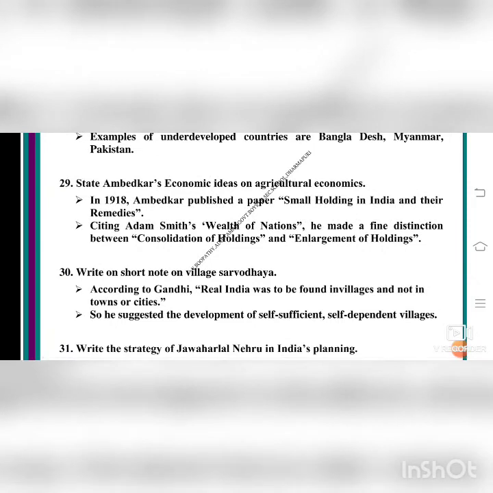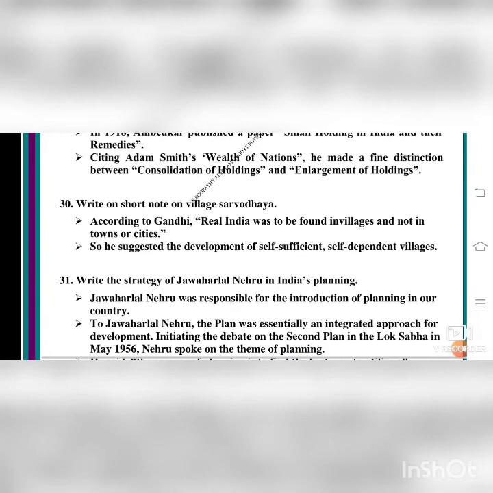Write a short note on village Sarvodaya. It was told by Gandhiji. According to Gandhi, real India was to be found in villages and not in towns or cities, isn't it? The real life of people will be standardized only in villages. They must have all the facilities in the villages, the water facility, the health, the education, everything. If it is fulfilled in the villages, then it is a developed country. So he suggested the development of self-sufficient, self-dependent villages. The villages must be self-sufficient, means all the facilities must be provided to the villages, and self-dependent, they have their own ability to develop their villages.